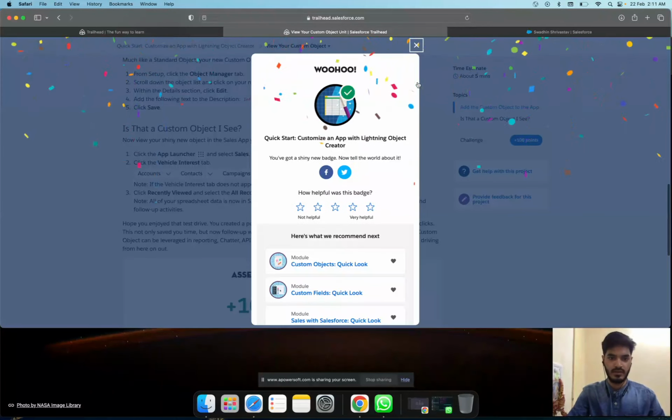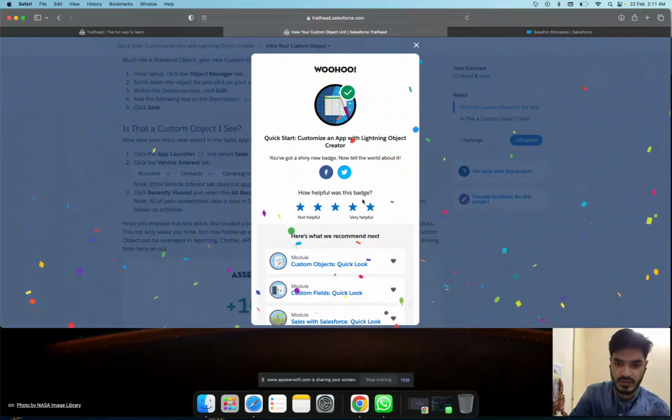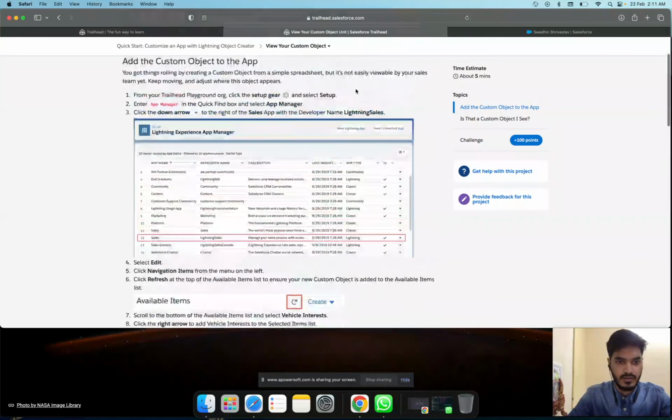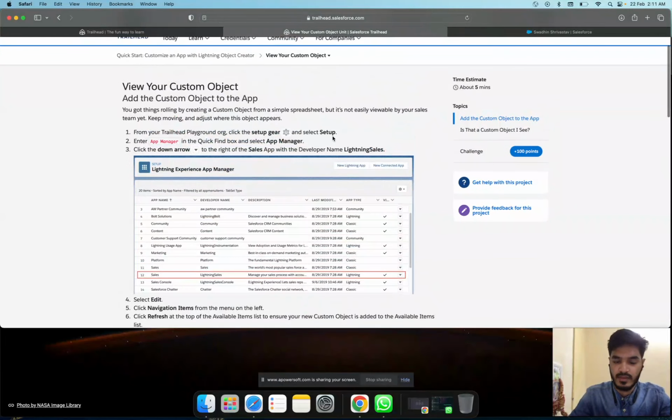Okay, in this module, one needs some changes and a description added. First, wait a minute. Yeah, first you go to the setup, and after that, what we created last day. We are creating a vehicle object from a spreadsheet. Just go to object manager, click on app manager. Then there are two sales apps in there. You just click on lightning sales with the edit button. Okay, here the edit button is showing.